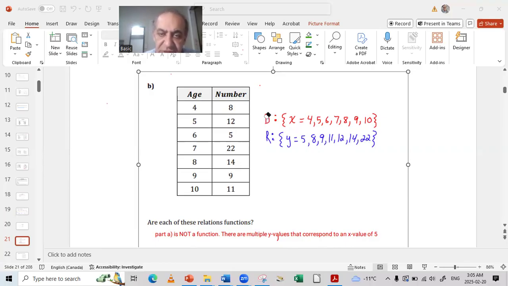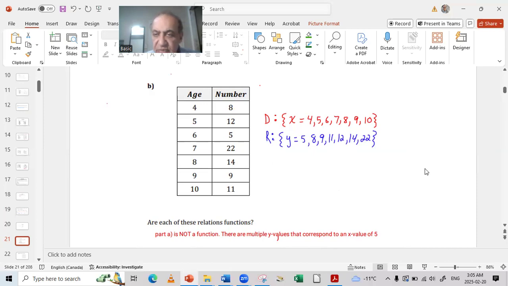So I have the domain and the range. Don't forget that always the domain is x and the range is y. The domain is x and the range is y. That's what I want you to remember. And now I will just go back and remove the annotations so I can move to another slide.